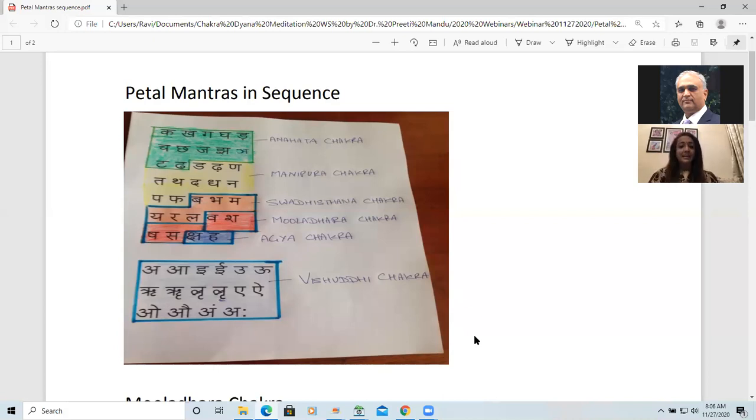But 4 are added in Sanskrit, so that becomes 16 in total. In Hindi, we have 12 alphabets as swar, as vowels, but in Sanskrit, we have 16 as vowels. So again, if you know the sequence, if you know the order of the alphabet, you will not find it difficult to learn it.